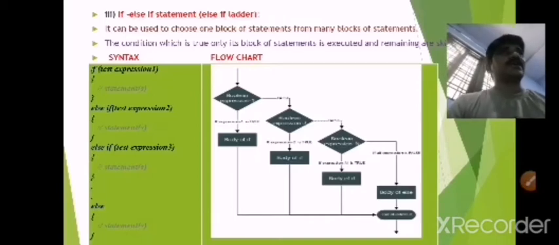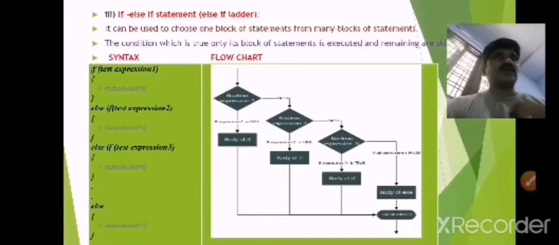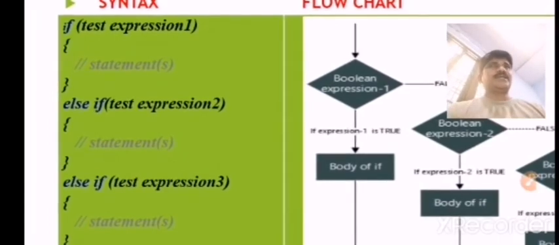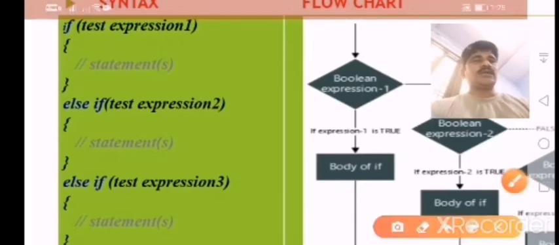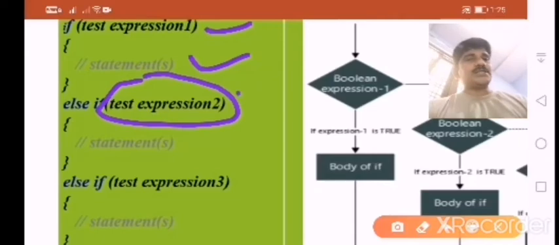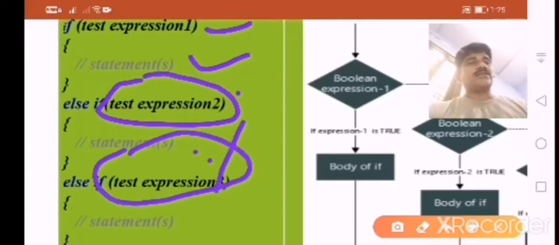So this is the intention of the ladder if. Ladder if means else if ladder. Here we have to observe the syntax. If test expression, it is also called the test expression, means the condition. If that condition is true, then the statement will be displayed. Else, if the condition is false, again I will check another condition. If that condition is true, it will be displayed and exit from the loop. If it is not possible, I will check another condition also, till the condition is true.